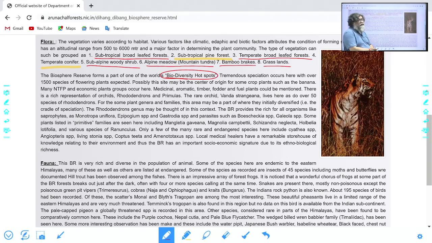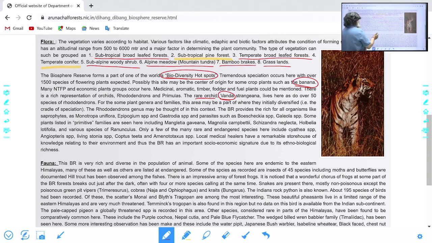These are the 4 hotspots. Now see another one here, banana. Now see here the rare orchid, Vanda. If you remember, Schedule 6 of the Wildlife Protection Act covers the Vanda orchid.